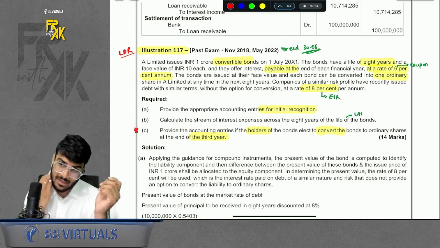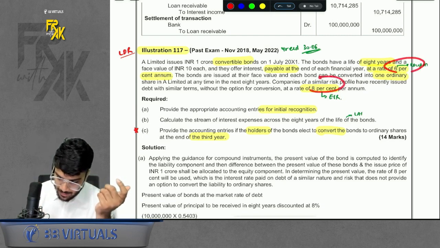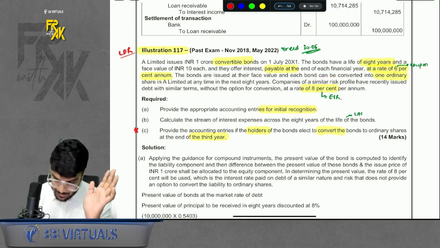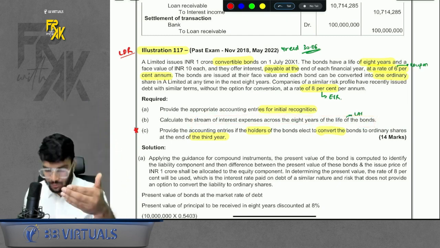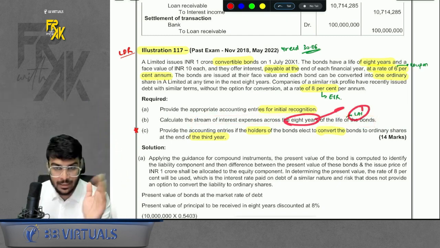Okay, so what was there in this? Coupon rate is given, ER is given. They want us to pass the entries for year 1. They also want us to calculate the stream of interest expense for the whole tenure, that is 8 years. How will I get this? Prepare the LAT, you will get this.